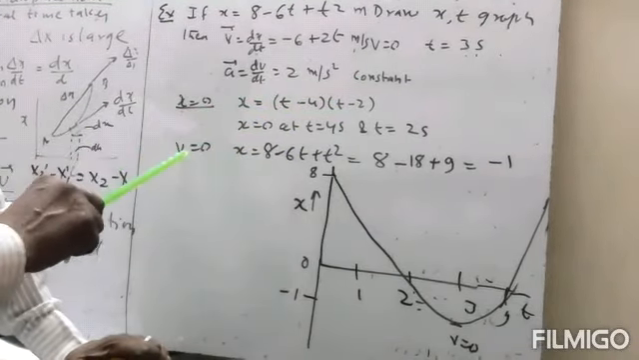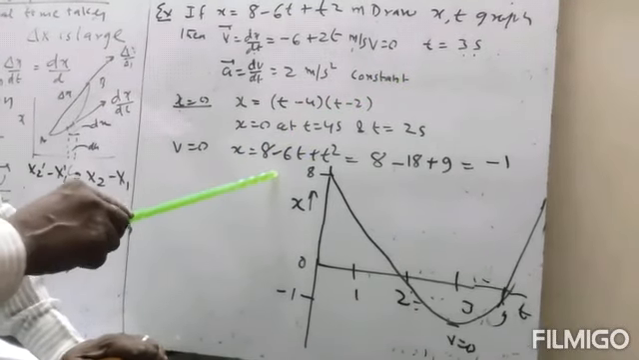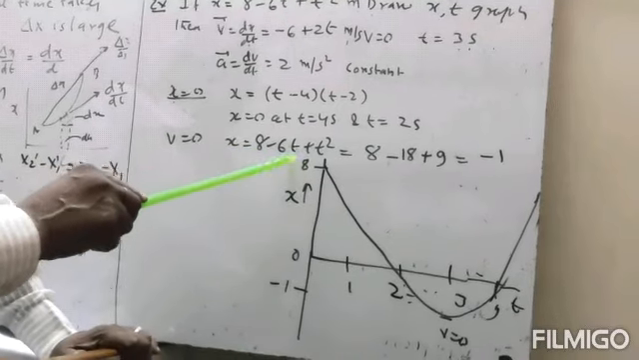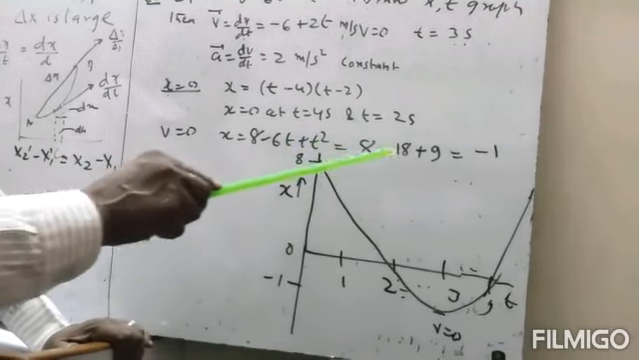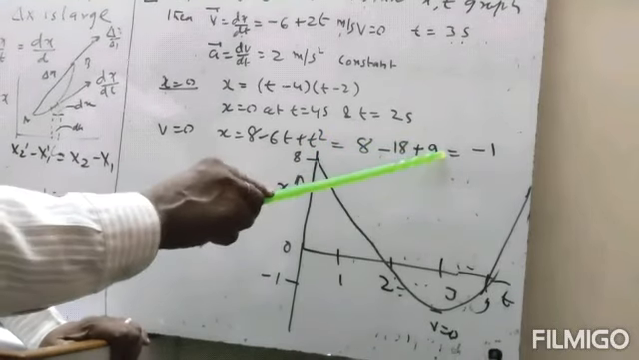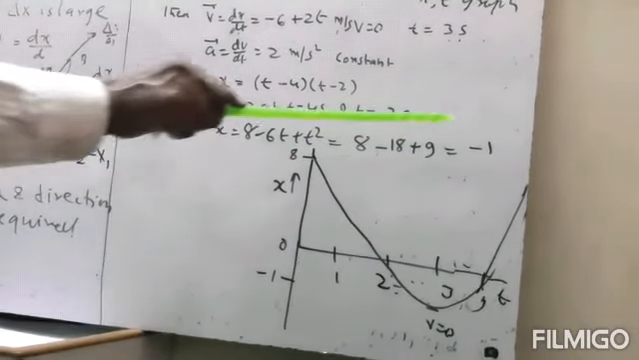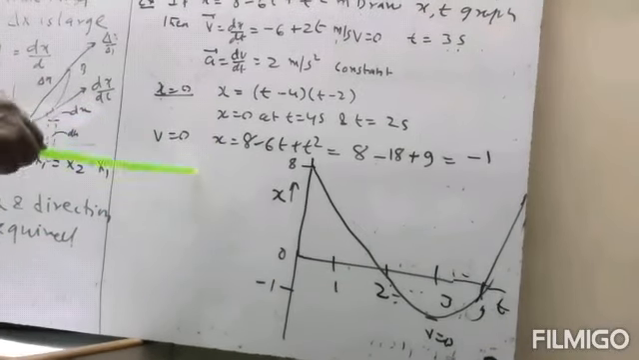Now v is equal to 0 at t is equal to 3 seconds. So we put t is equal to 3. What will be the value of x? That's 8 minus 6t plus t square: 8 minus 18 plus 9. This is equal to minus 1. So when x is equal to minus 1, v will be equal to 0.